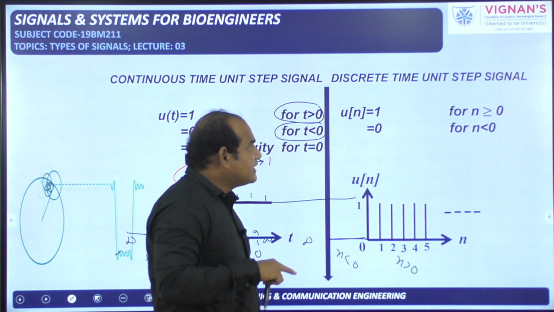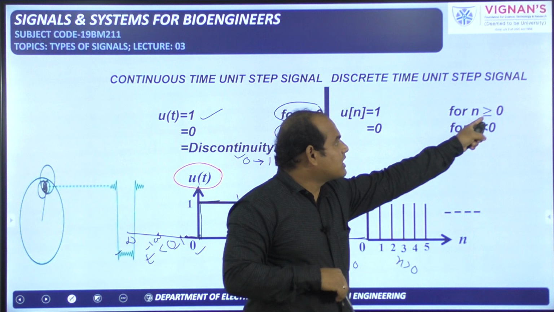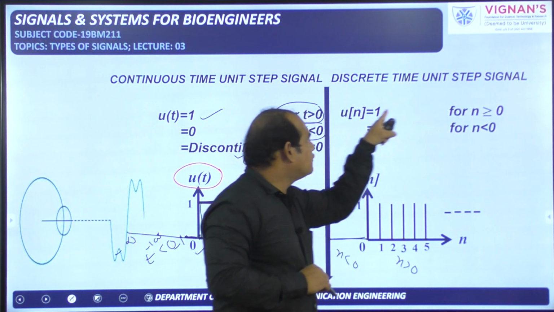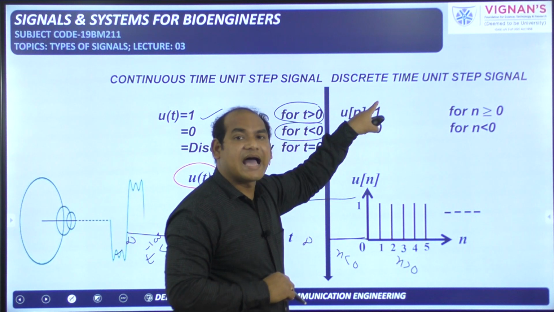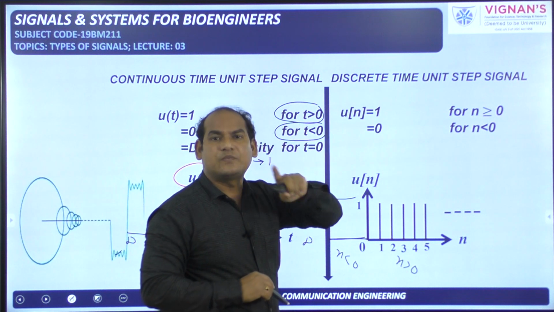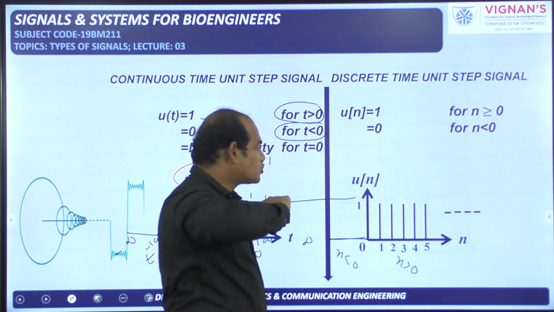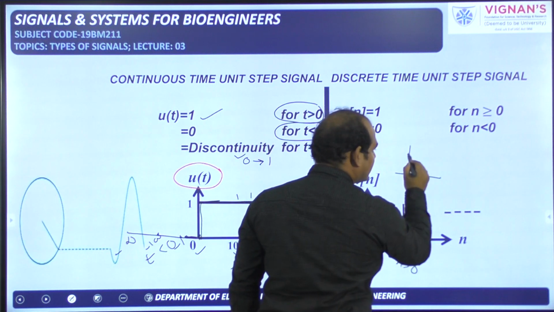Even though we are telling here n is greater than 0, about the equal symbol I will talk later. For n greater than 0, this 1 has to be taken as the samples only, because it is a discrete time signal. So you should not consider it like this.